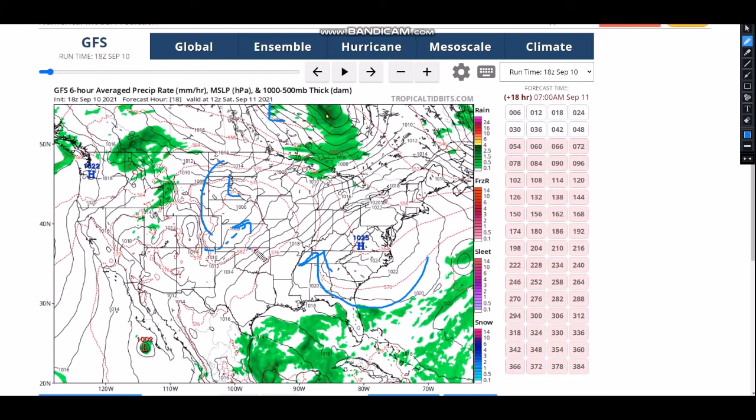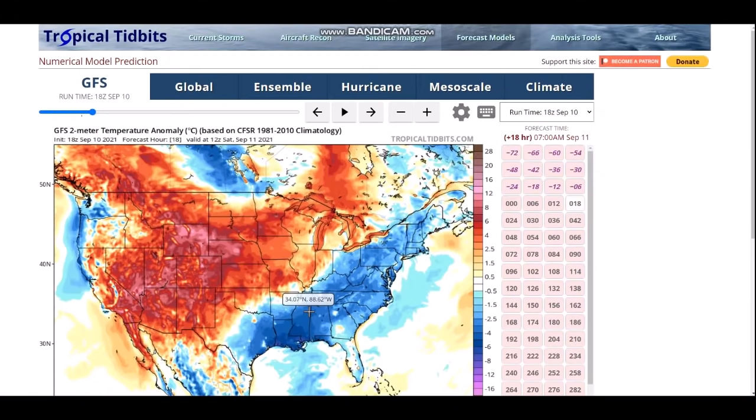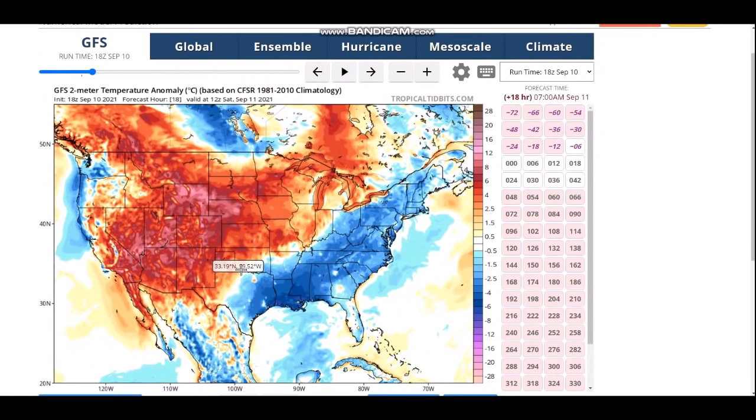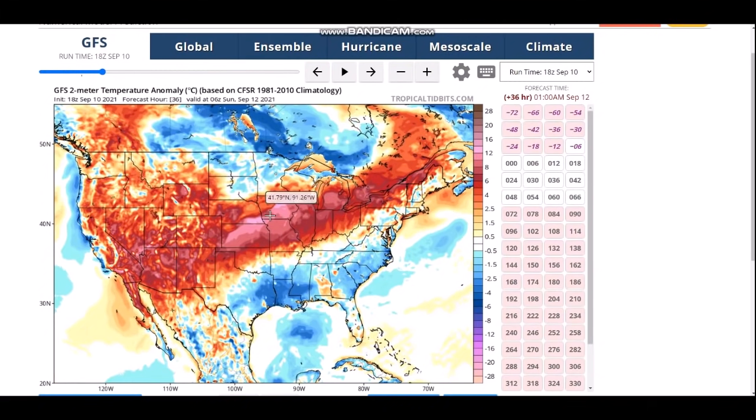So notice these little packed isobars. They're not insanely packed, but definitely a bit windy across Oklahoma today, Missouri, or this would be into tomorrow. What does that mean? Well, that means a lot of warm air from the south is being pumped way up to the north. If you take a look at the 2-meter temperature anomaly, which basically tells us where it is above and below average, look at all those warm temperatures just being absolutely funneled way north.